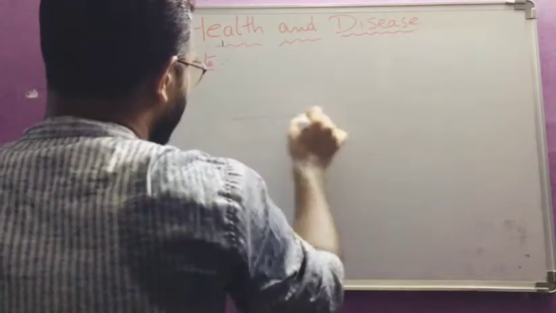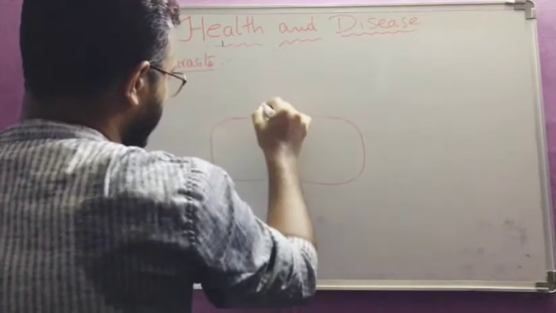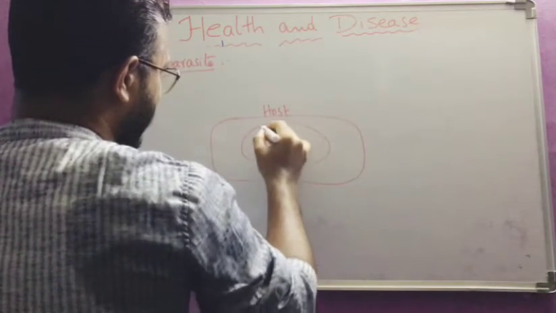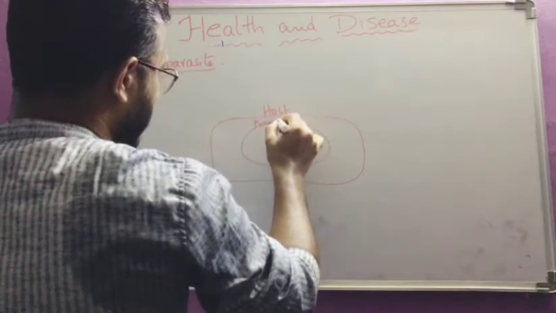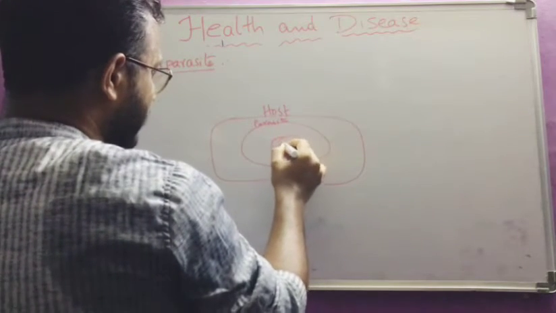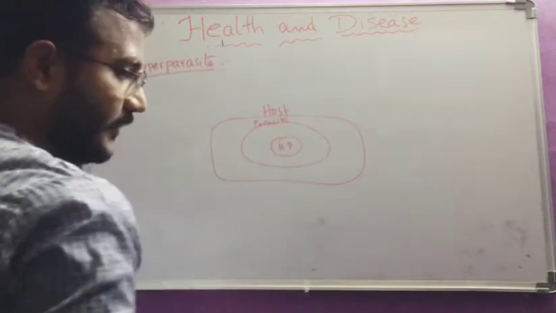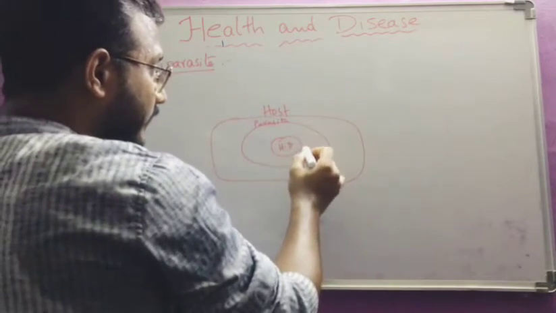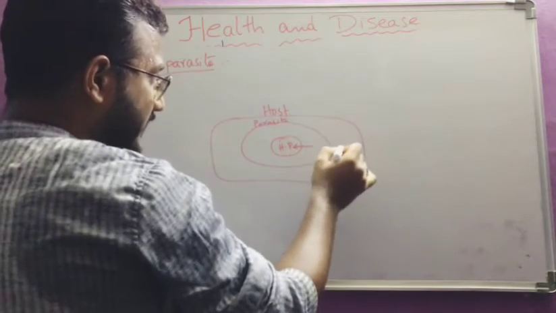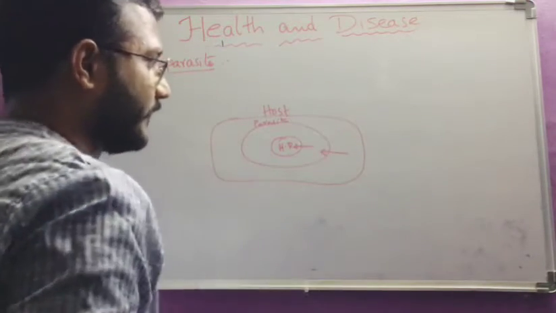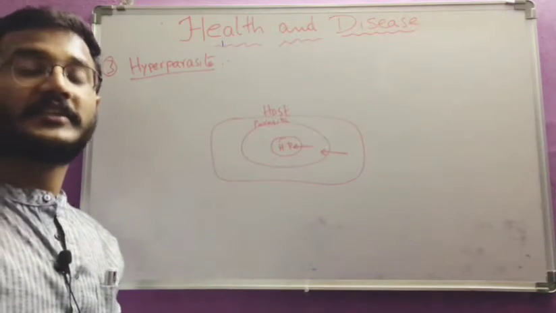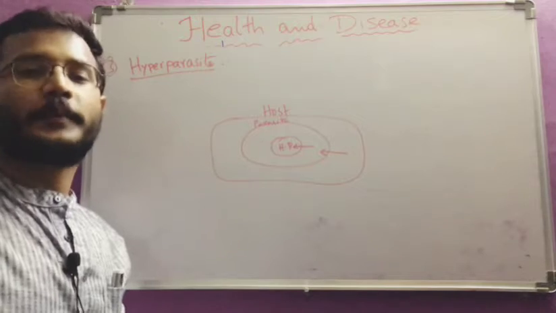For example, this is the host, and in the host one parasite is present. So this is normal, and inside this parasite another parasite is present. This is known as a hyperparasite. This parasite gets food from the host, and this one gets food from this parasite.